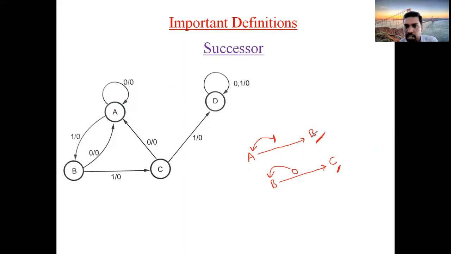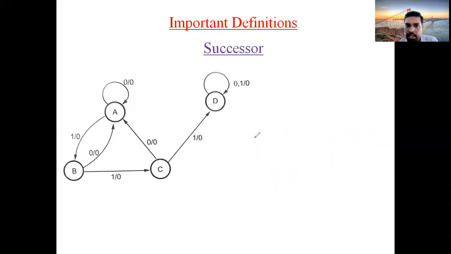It means that we are at the B state for the successful A transition. A is successfully transmitted to B, or A is successfully moved towards B for the input 1. That's why it is called one successor of A. Which one? B. B is called one successor of A. C is called zero successor of B. Very, very important. Please learn this successor concept.